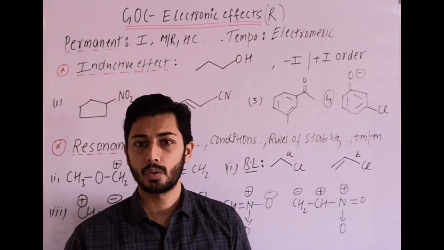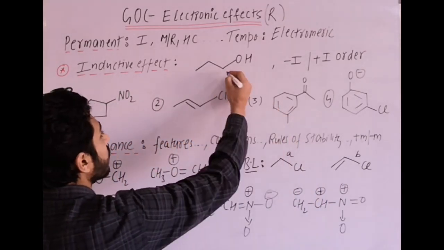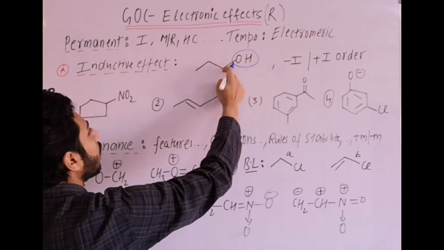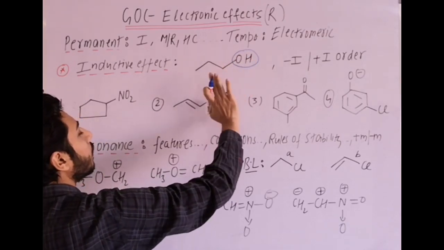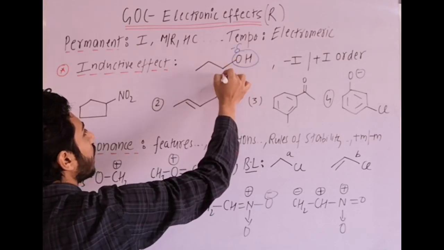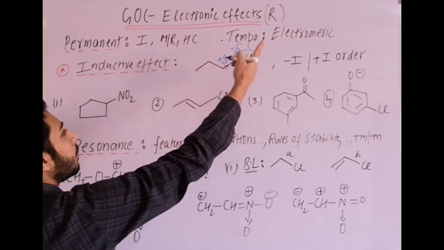atom. Okay, so with the example here, C-O bond is there, so this group overall withdraws the sigma bond electrons towards itself, so it will be partial minus charge and carbon will get partial plus. Now we can show it by arrow.